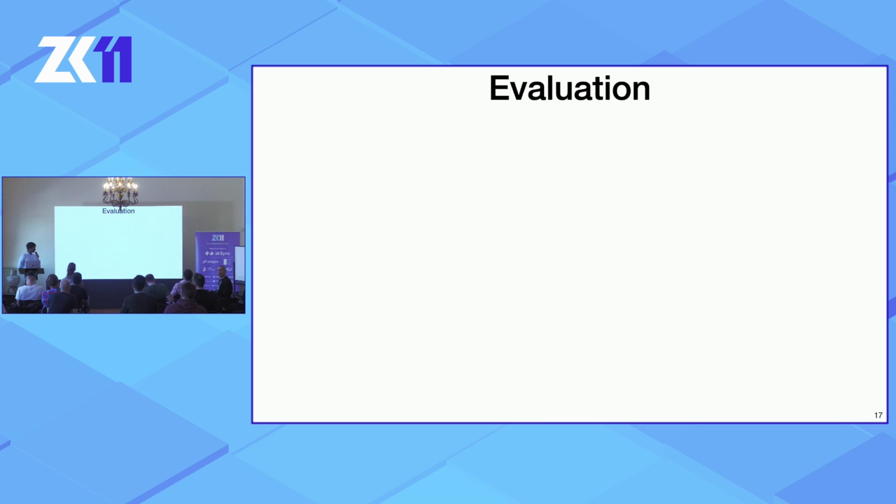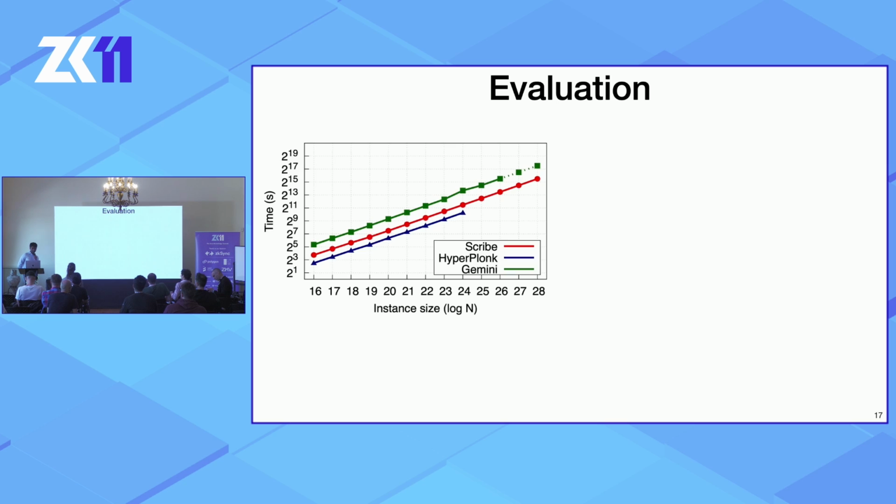Okay, so those were our theoretical contributions, but did it give us anything in practice? Yes. We implemented our protocol in Rust using the arkworks framework and evaluated it over circuits of increasing size. And we saw that we're 4 times faster than Gemini, but unfortunately 2 times slower than Hyperplonk, which is in the non-streaming model, which is our baseline, essentially. This is actually an old graph, and with more recent implementation improvements, we're only 15% slower than Hyperplonk, so like 7 to 8 times faster than Gemini.